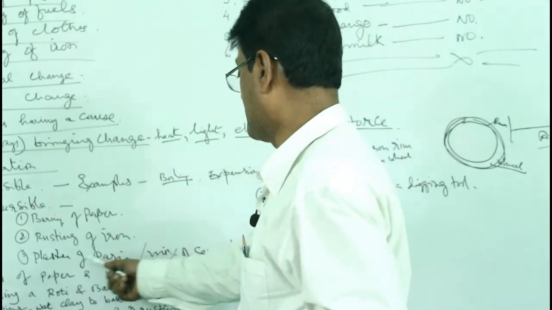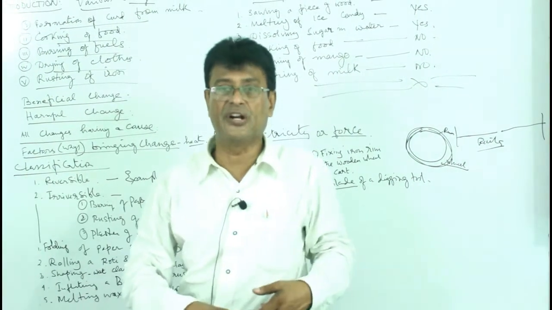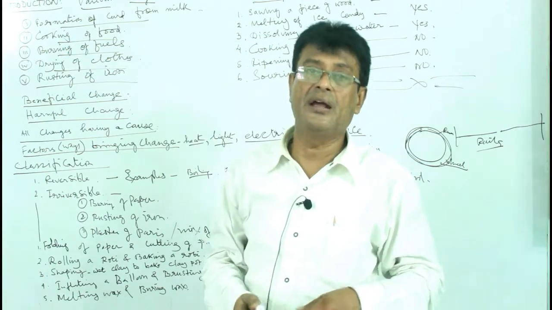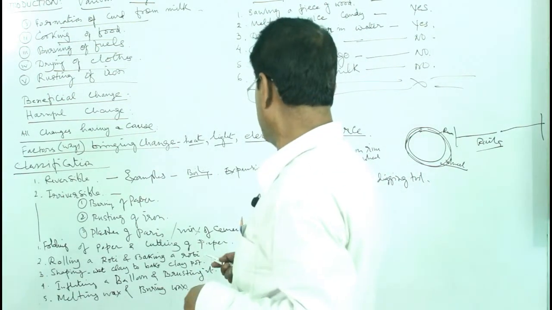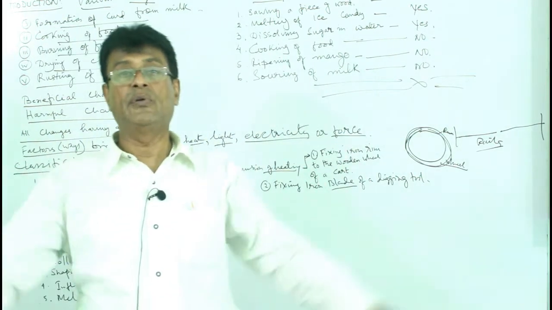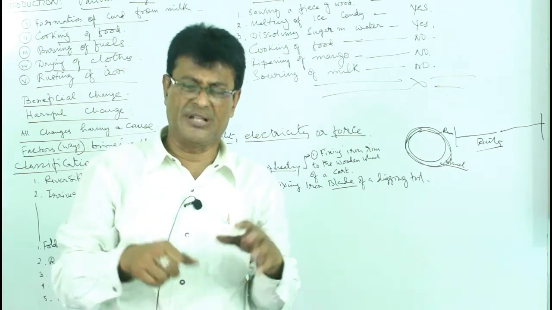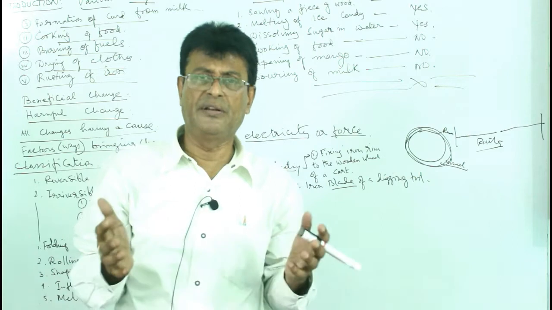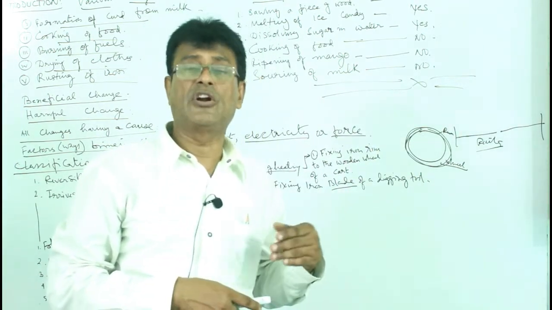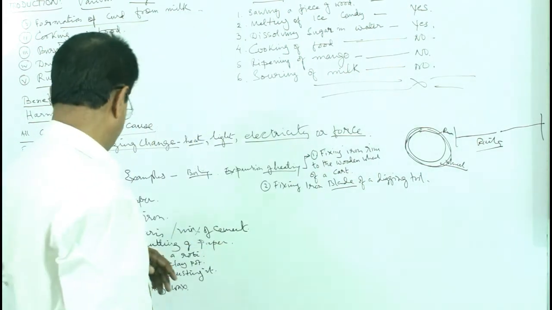Well, now plaster of Paris, with which a fractured bone is plastered, is irreversible, because once you mix it with water, you cannot bring it back as plaster of Paris. Well, and the cement. You prepare the cement for building your house. Once you put the cement in water and make a dough, what is called masala in Kolkata language, that you make for the walls, you cannot keep it long. It will clot and cannot be used again. So it is an irreversible change.